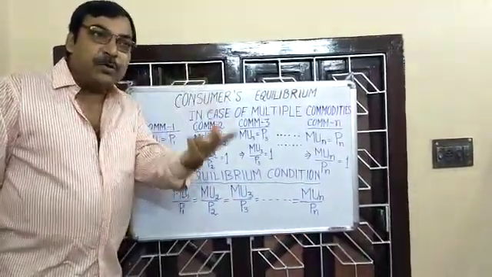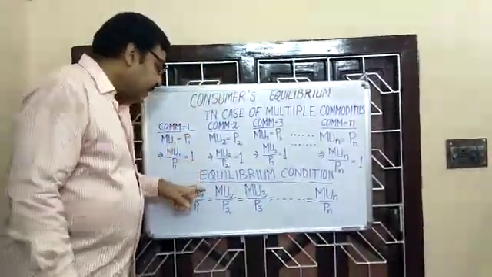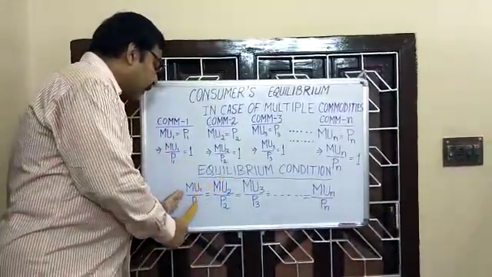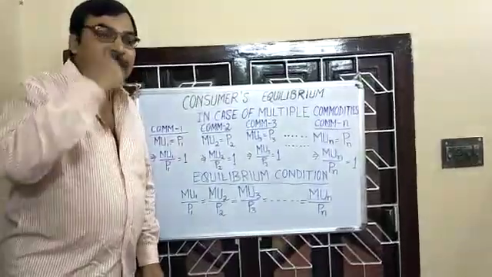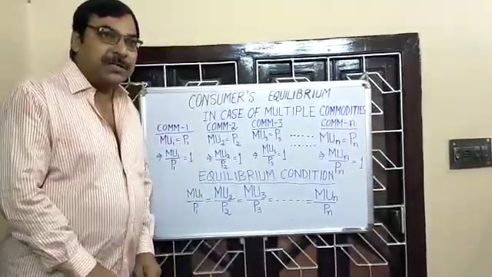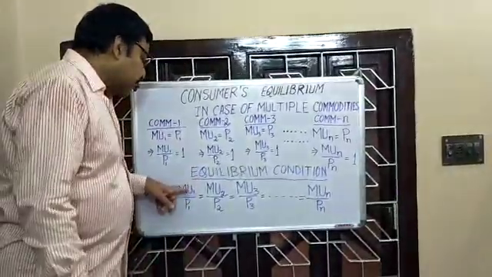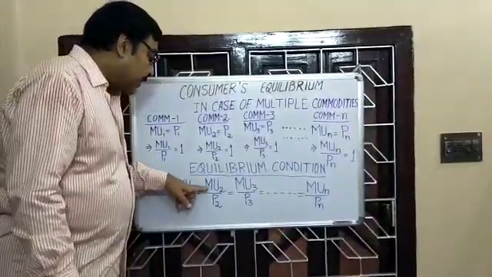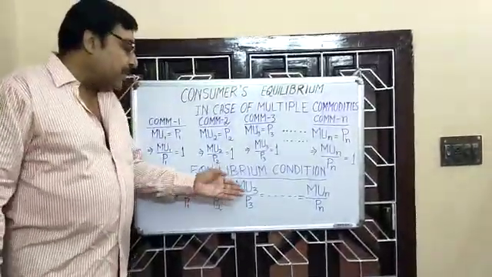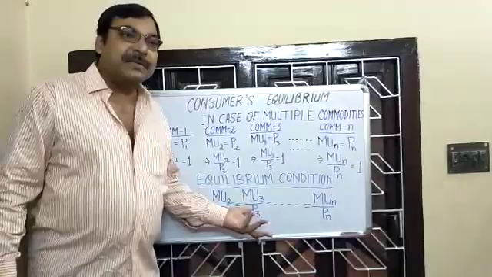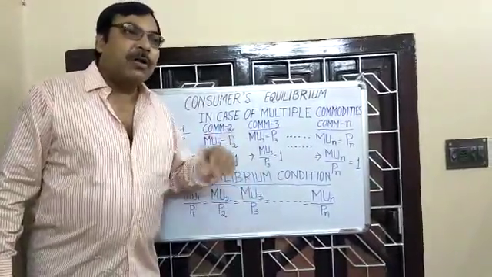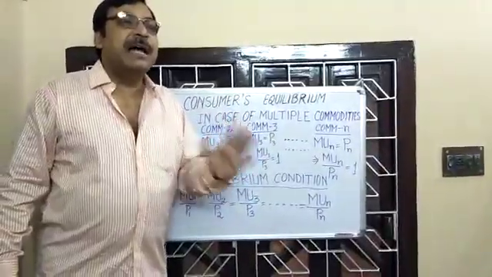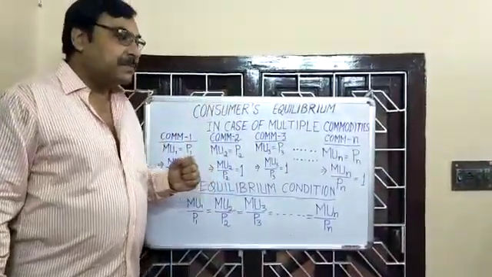If n is equal to 2, only 2 commodities, then the equilibrium condition will be MU1 by P1 equal to MU2 by P2. If there are 3 commodities consumed by the consumer, then the equilibrium condition will be MU1 by P1 equal to MU2 by P2 equal to MU3 by P3. For any number, all ratios of marginal utility and price must be the same.